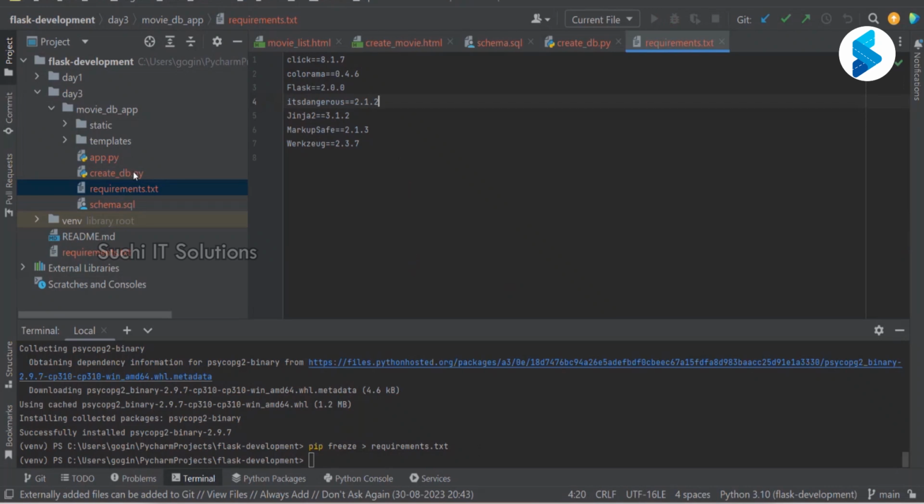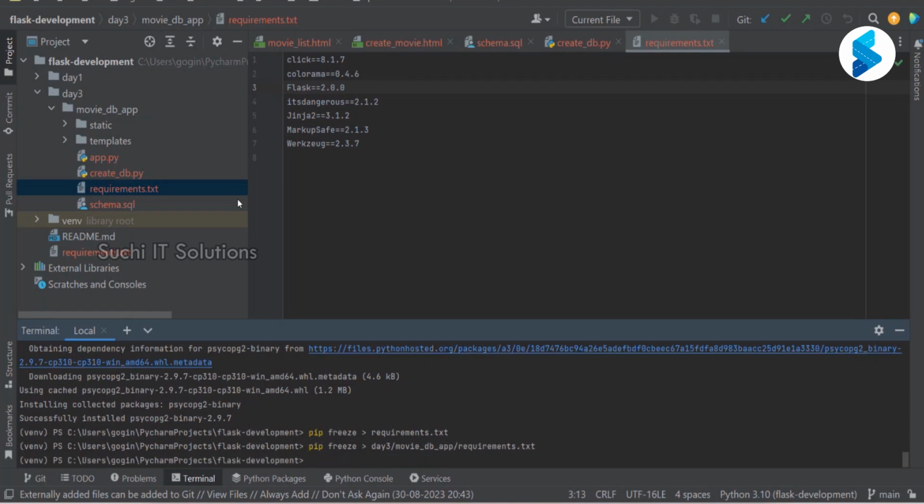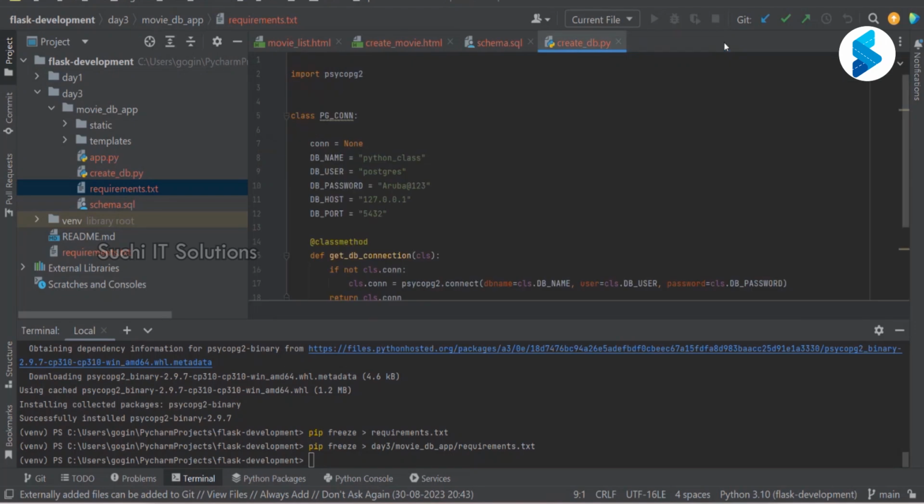This is a different one. I did install here, but I'm going to move this into the day 3 folder. Okay, so we got psycopg binary. That is fine, so we are good to create a connection and stuff like that.